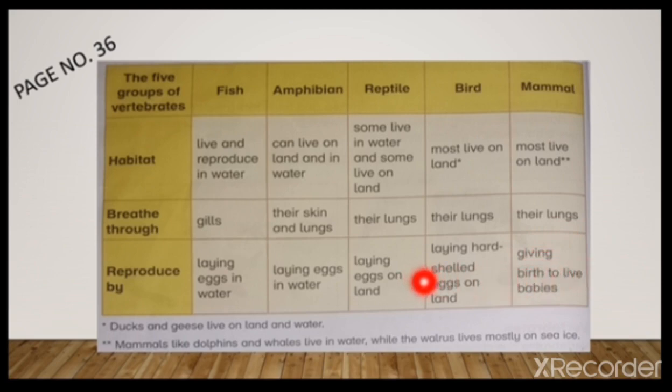Students, in this table we learn the habitat, breathe through and reproduction of 5 groups of vertebrates. We learn over here habitat, breathe through and reproduce by. I repeat the topic again. We learn over here the vertebrates are further divided into 5 groups. These are mammal, bird, reptile, amphibian and fish.